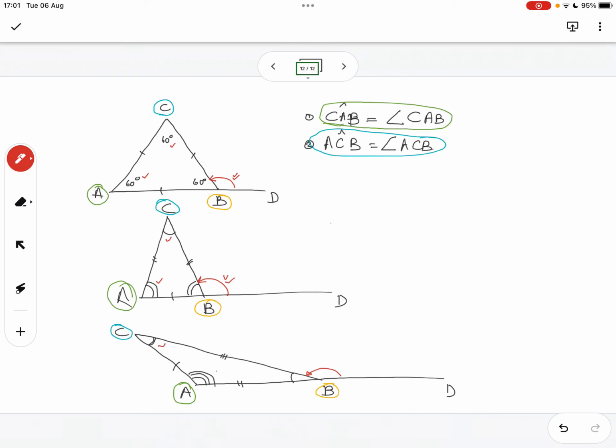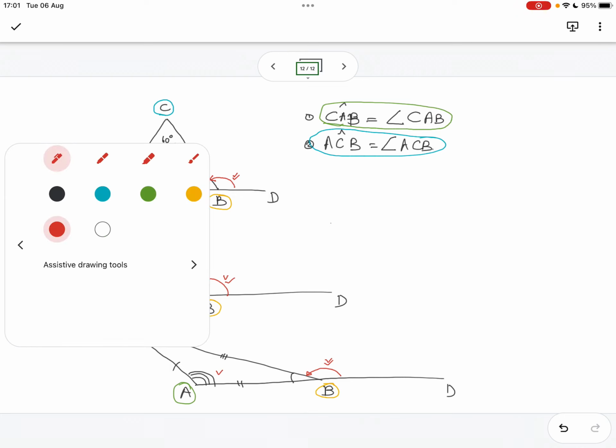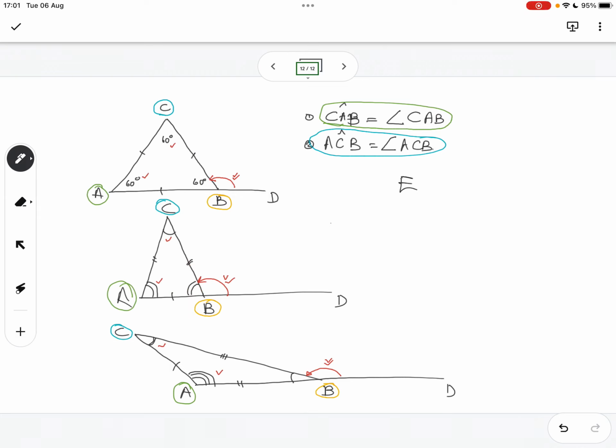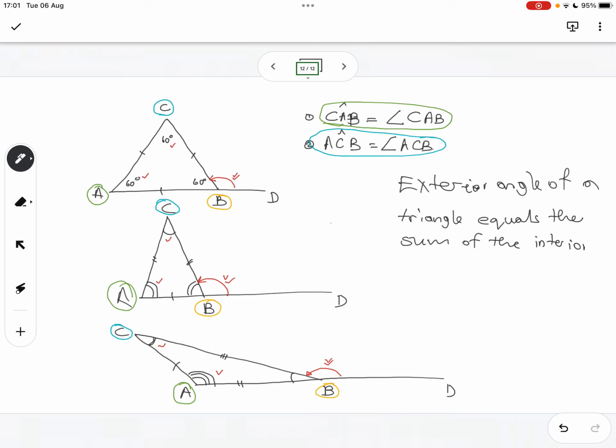And this applies to all three triangles. And what is this rule called? The exterior angle of a triangle equals the sum of the interior opposite angles.